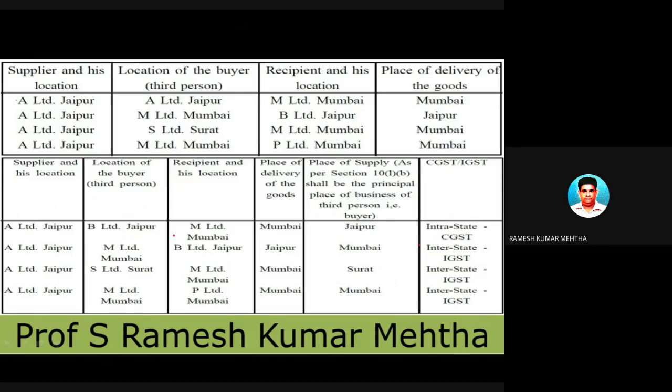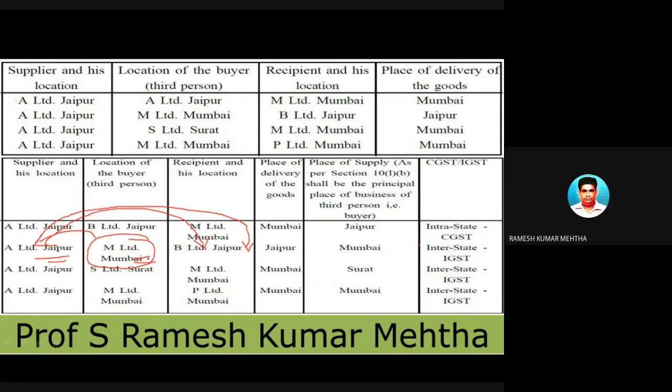Let's take the second example. We have seen this example now. The second example is, this is the third person, M Limited in Bombay. He is giving instructions to the Jaipur person to supply goods. So this person is giving instructions to this person to supply goods to this person who is B Limited in Jaipur.